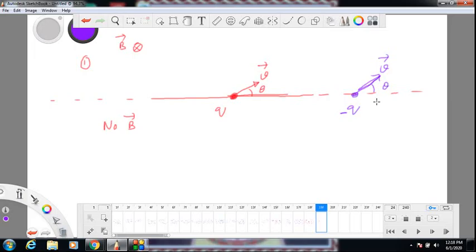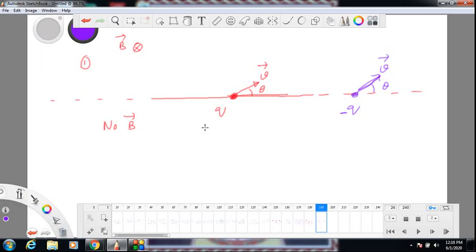The red colored experiment is one experiment, and the violet colored experiment is a separate experiment. In one case I am throwing a positive charge with velocity v at angle theta to the boundary. In another case I am throwing a negative charge with velocity v at the same angle theta to the boundary.